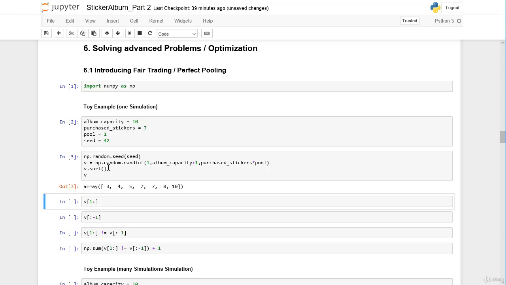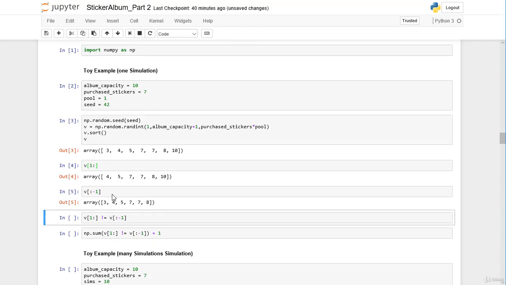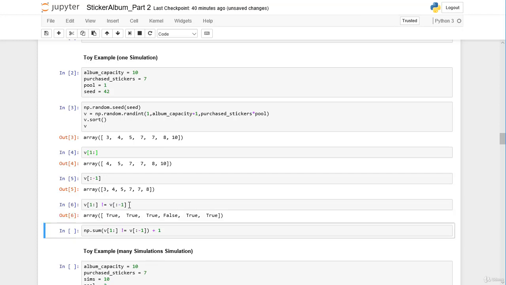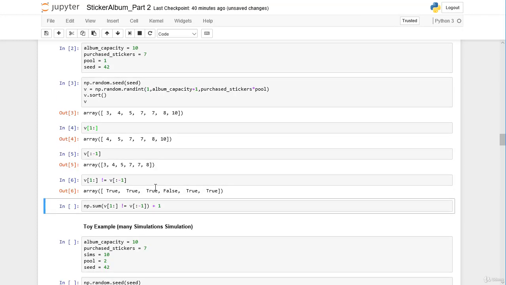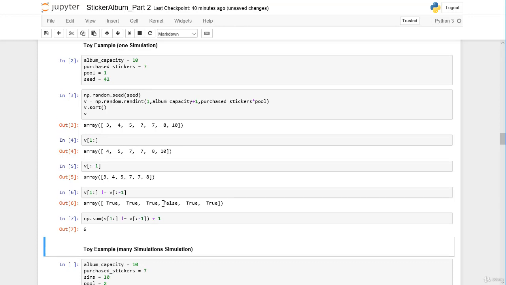So we get an array here with 7 stickers: 3, 4, 5, 7, 7, 8, 10, and we have apparently 6 unique stickers. And then we make the 2 slices and check whether the respective elements are equal or not. And then we take the sum over the Boolean array and add 1. And we have 6 unique stickers, so that's the repetition.